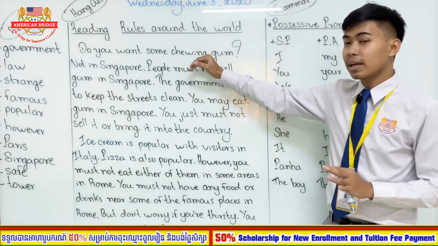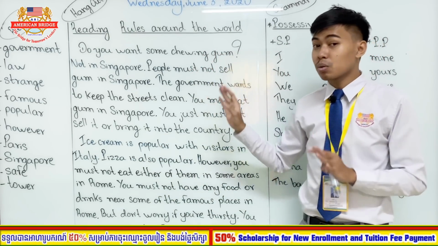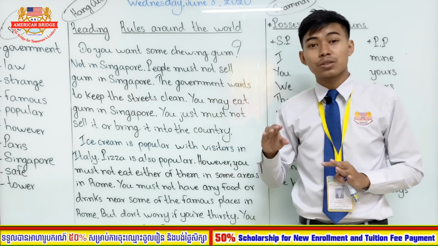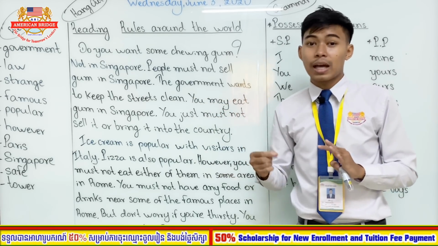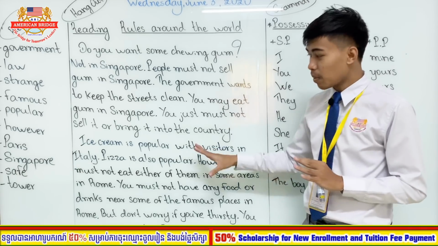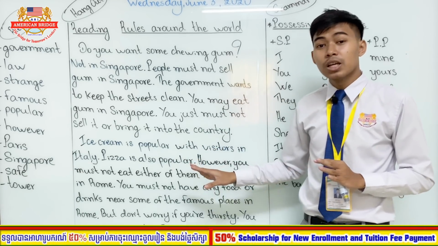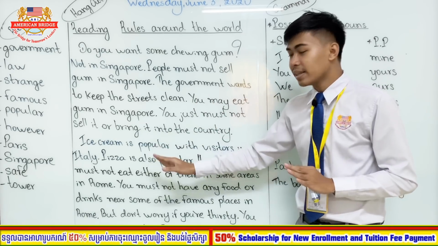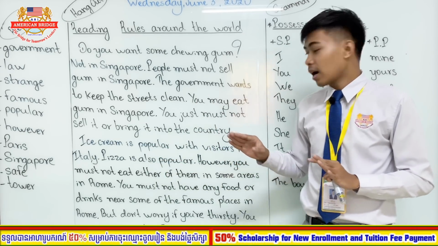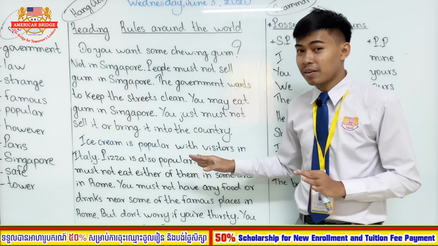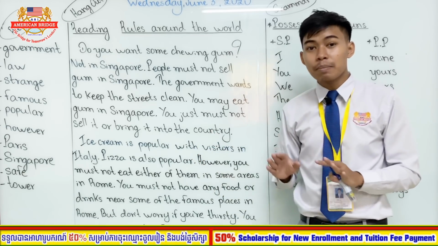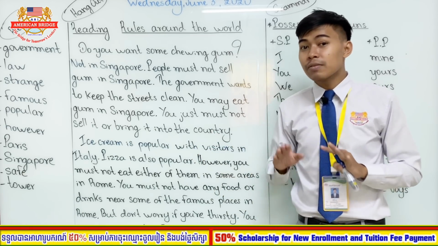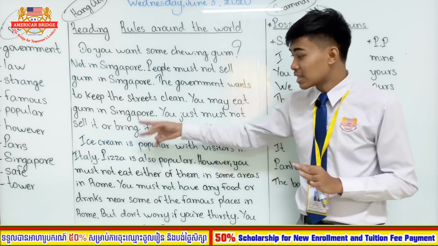So in the third paragraph, we learned about the rules in Singapore. You are not allowed to sell gum or bring gum into Singapore. And in the fourth paragraph, we know that ice cream and pizza are very popular with visitors in Italy, right, in Rome. But in some places, visitors are not allowed to eat these two things.